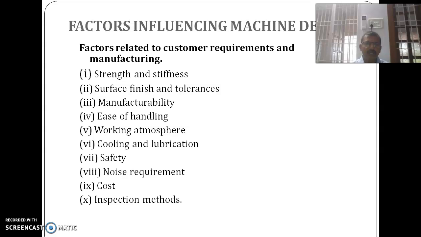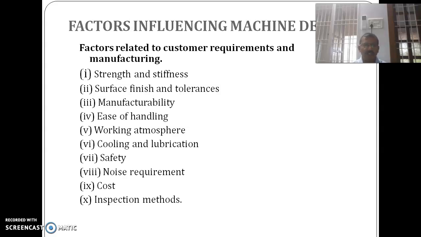Strength is a mechanical property. The definition for strength is the maximum stress induced in a material. Maximum stress equals strength. Stiffness has a unit of Newton per meter, so it is W by del, weight by deflection. How much a material withstands deflection is called stiffness.